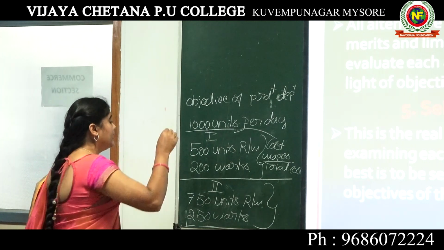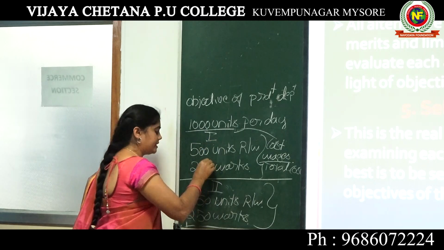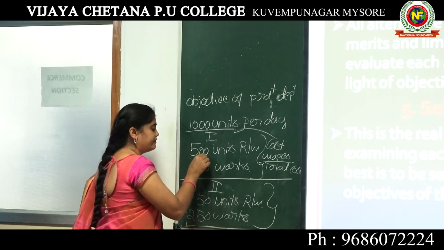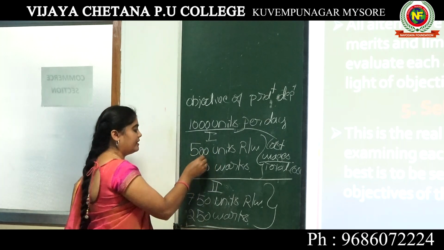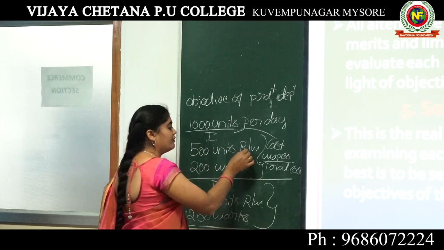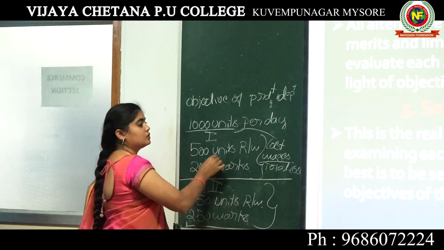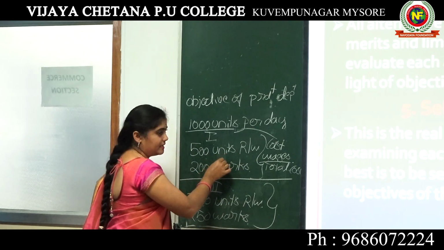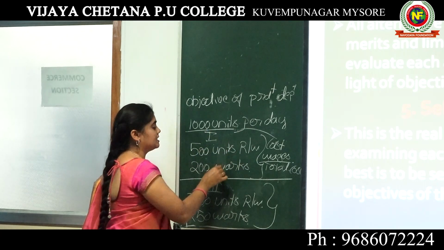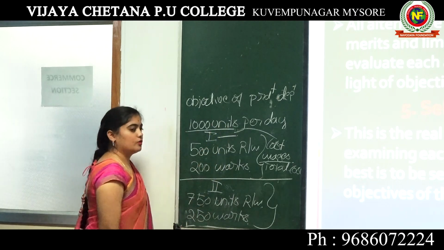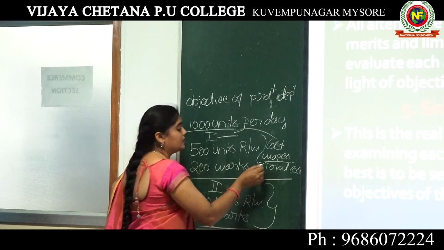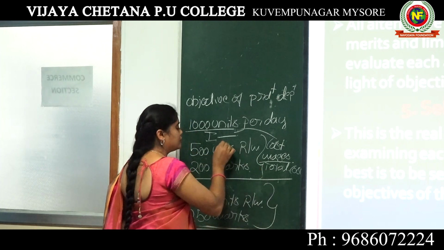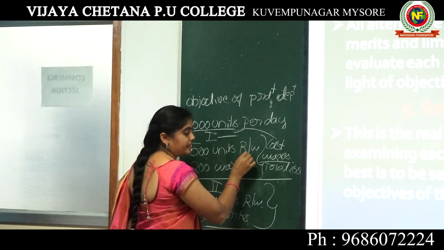So each alternative has to be identified with its own strengths and weaknesses. When we use 500 units of raw material, of course we are going to maintain the quality, not more, not less, somewhere in between. According to the cost of a product, we should maintain the raw material.